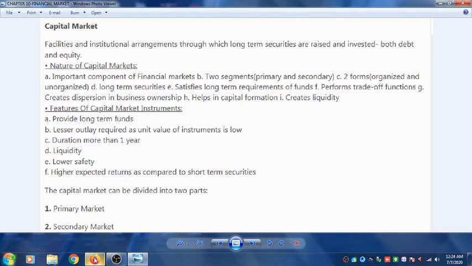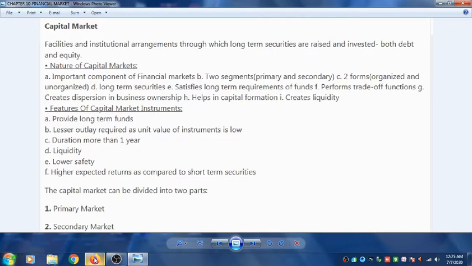So, facilities and institutional arrangement through which long term securities are raised and invested both in debt and equity is called the capital market. So, capital market is an institutional arrangement through which the long term shares, long term securities are raised and it is invested both in the debt and the equity.